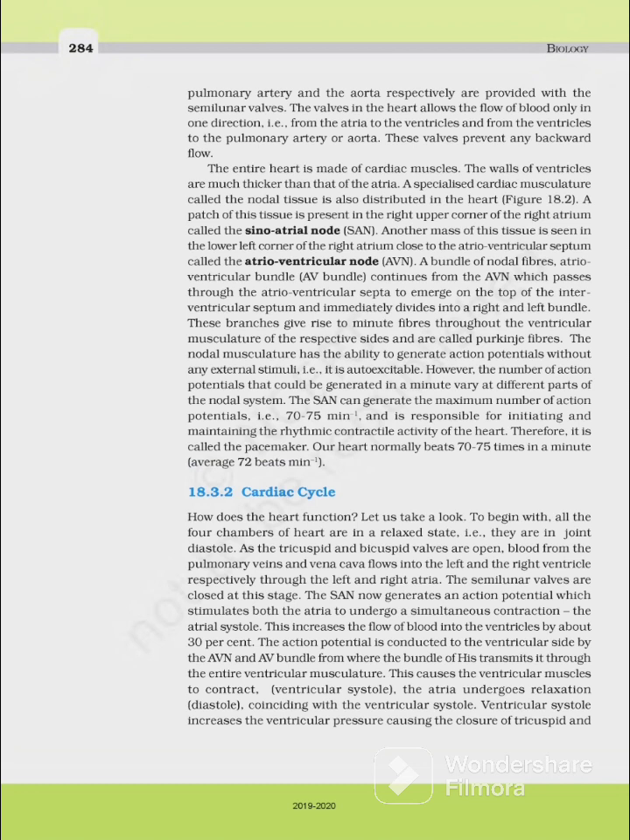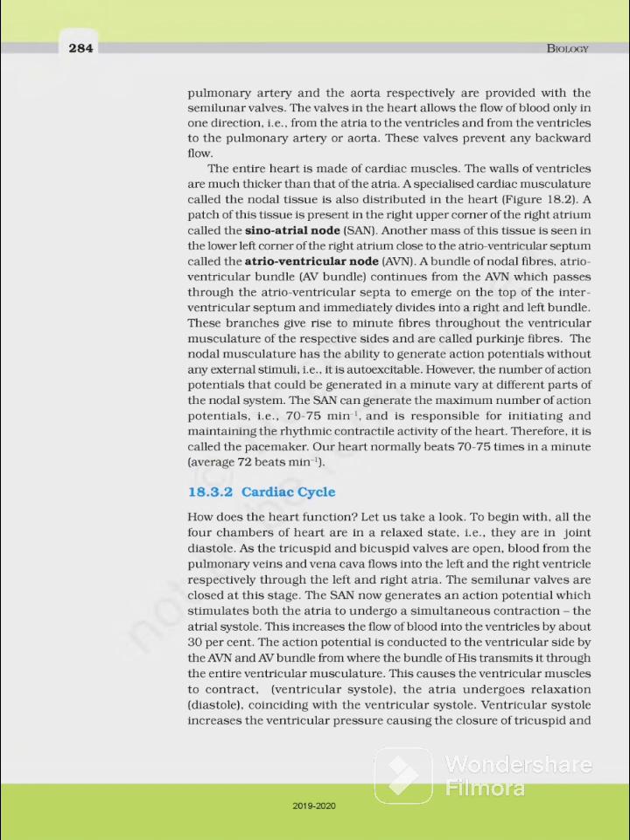Another mass of this tissue is seen in the lower left corner of the right atrium close to the atrioventricular septum called the atrioventricular node, AVN. A bundle of nodal fibers, atrioventricular bundle, AV bundle, continues from the AVN, which passes through the atrioventricular septa to emerge on the top of the interventricular septum and immediately divides into a right and left bundle. These branches give rise to minute fibers throughout the ventricular musculature of the respective sides and are called Purkinje fibers.